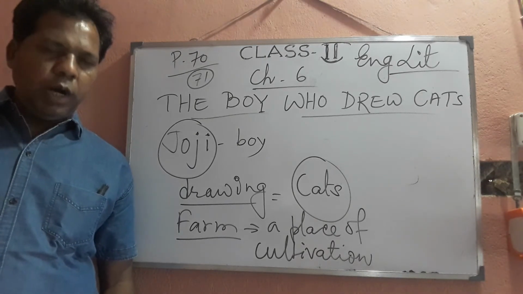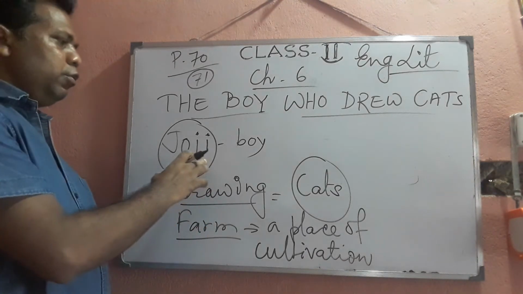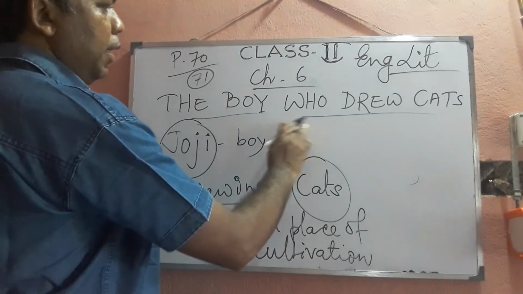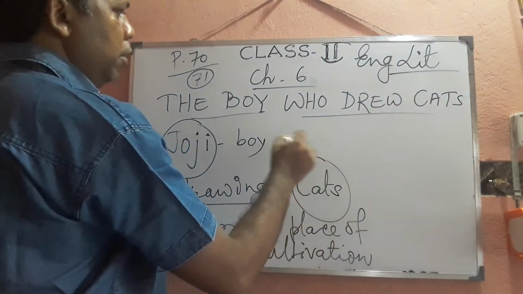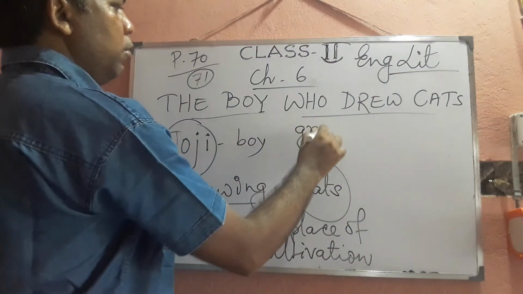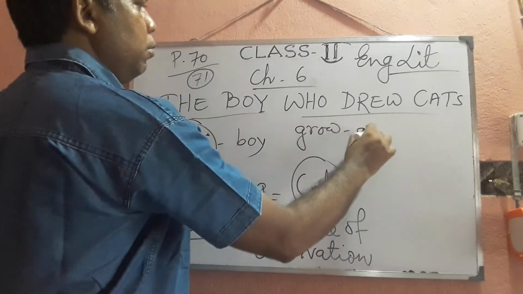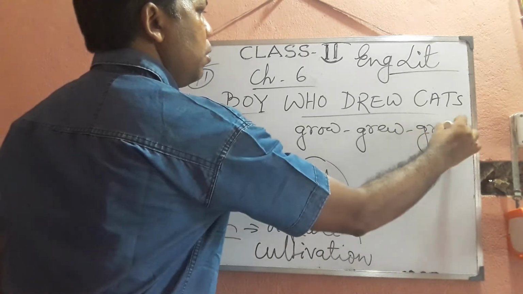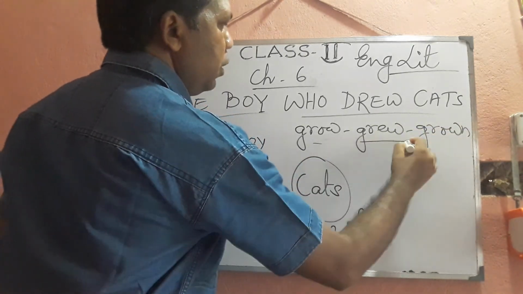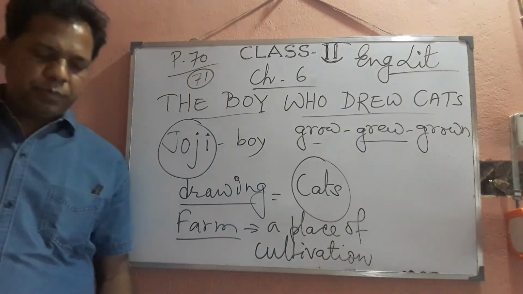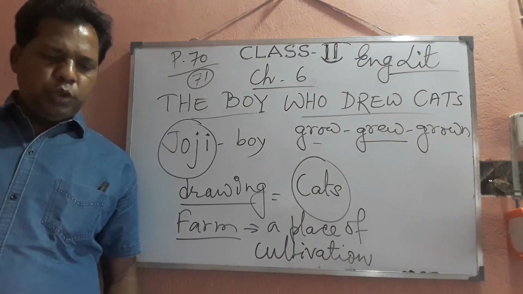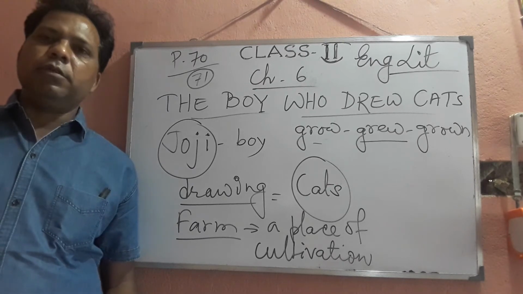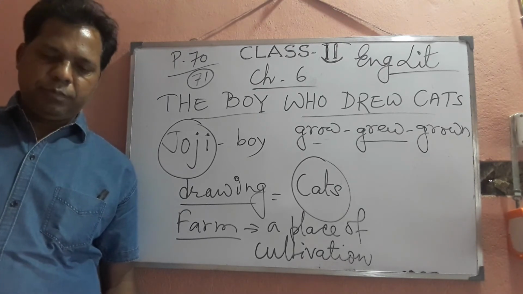So Josie grew up. So just before that I wrote to grow, grew, grown. So you need to remember the past forms and the present form. So to grow, grew, grown. Okay. So he grew up. He became big. So Josie grew up on a farm with his parents, brothers and sisters. He was brought up there.